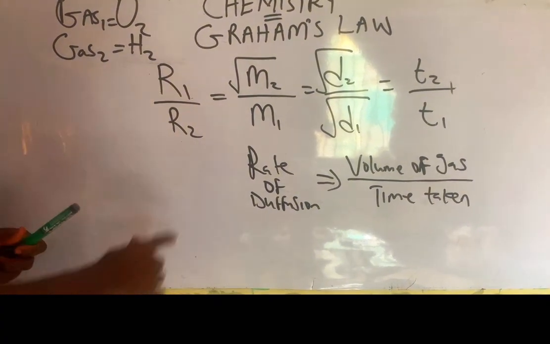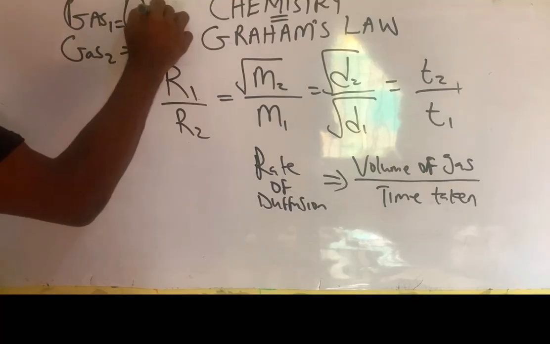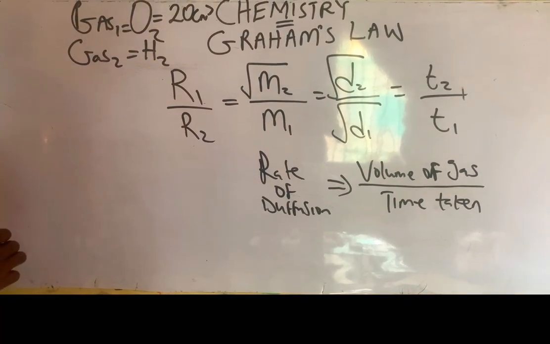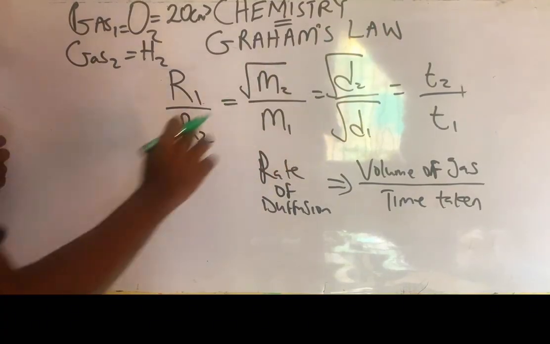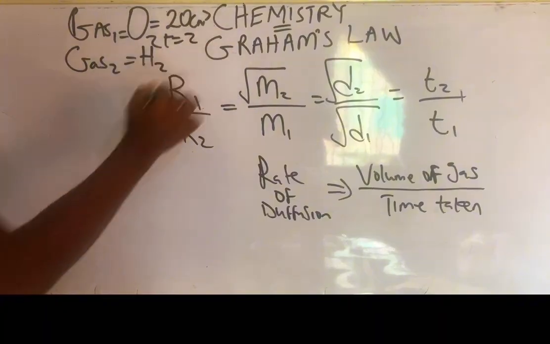Let's take, for instance, the rate of diffusion of oxygen. Let's say we have a volume of 20 cm3 of oxygen gas and it was able to move through a porous spot in 2 seconds. Let's say the time taken is 2 seconds.